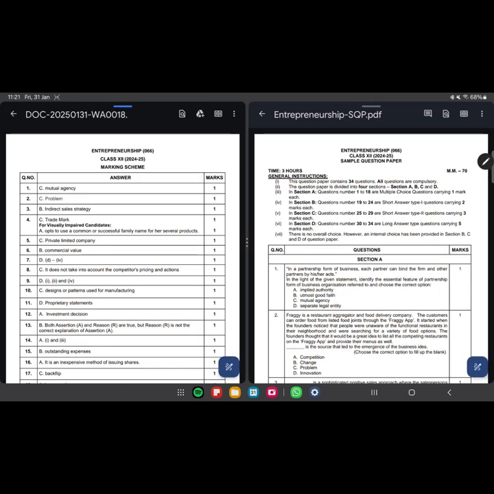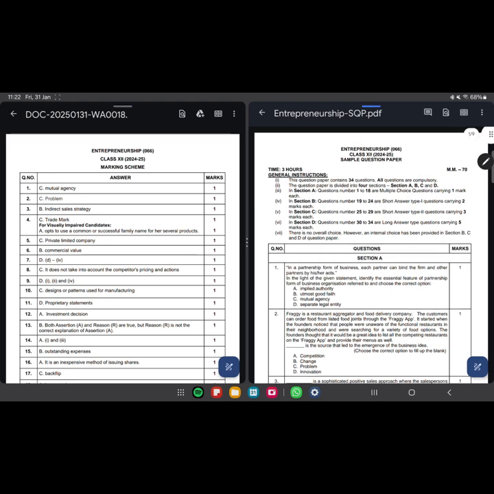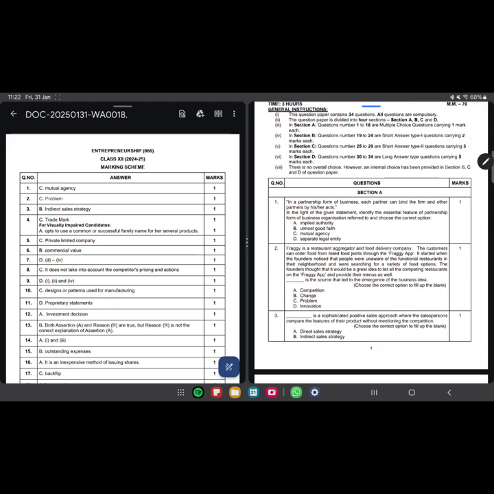Yes, I have uploaded. Let's move ahead with entrepreneurship MCQs. And here also the instructions are given. Section A contains 1 to 18 MCQs carrying a mark each. Section B consists of 2 marks each. Section C consists 3 marks each, and section D has 5 marks each. Let's move forward ahead with the MCQs. Here I'll be giving you MCQs. I'm not reading out because entrepreneurship questions are huge, and that will cause a bit sort of pain.